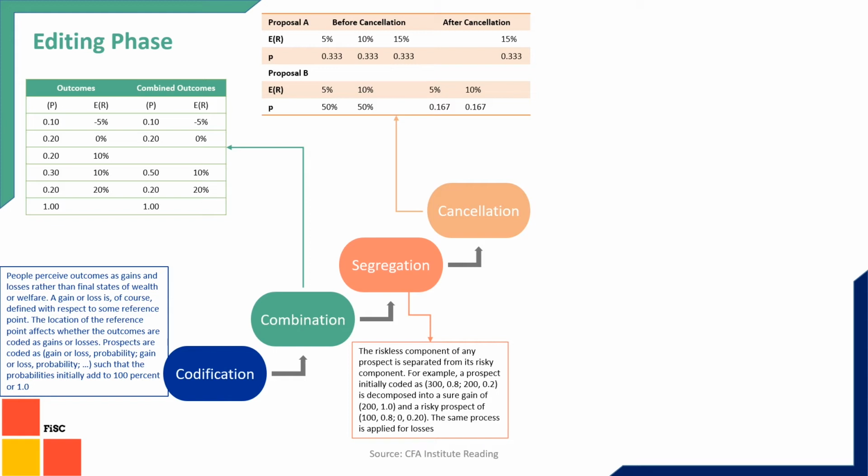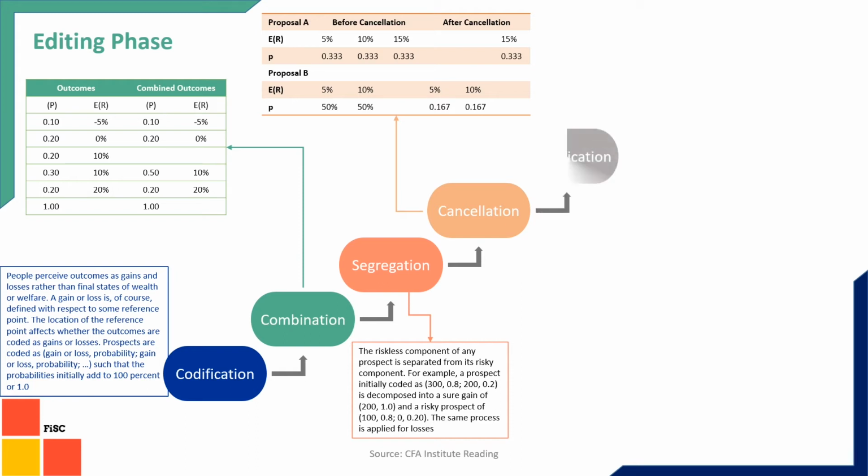So the lesser probability, 0.33, is removed from both of them, and the rest of the probabilities are kept for proposal B, whereas for proposal A only the probability of 15% is kept, because that can't be subtracted from anything in proposal B. So cancellation is where you remove the similar things.